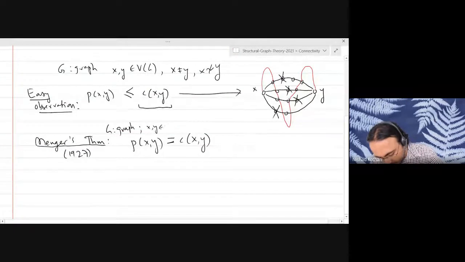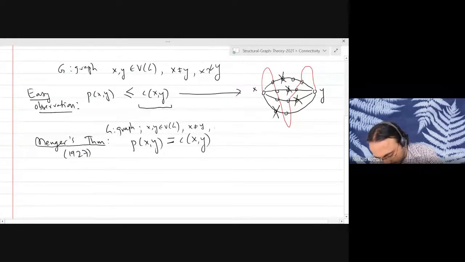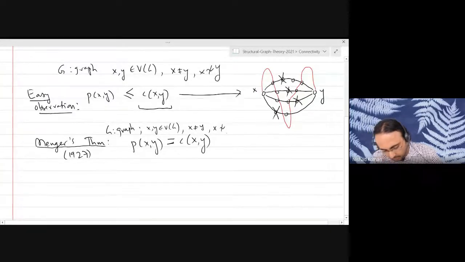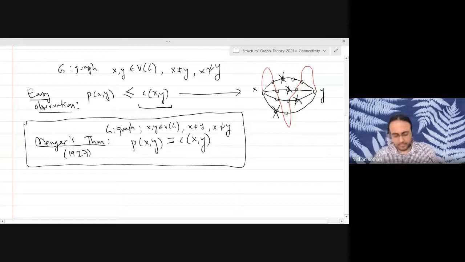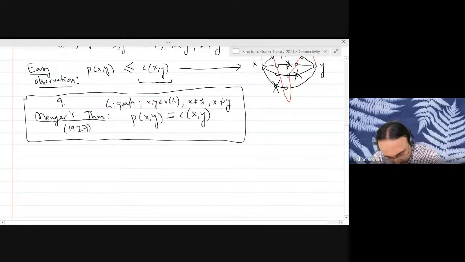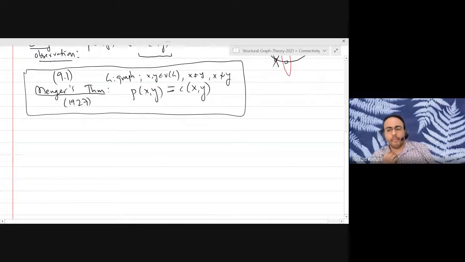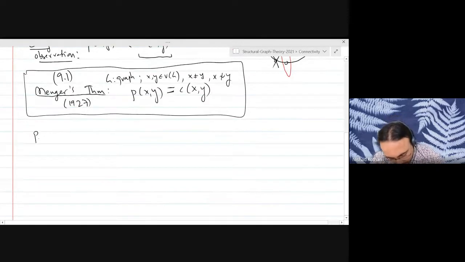x and y are vertices of your graph, x not equal to y and x not adjacent with y. So that's Menger's theorem. I believe it is 9.1 in the textbook, if I'm not mistaken. So today our goal is to prove this theorem.